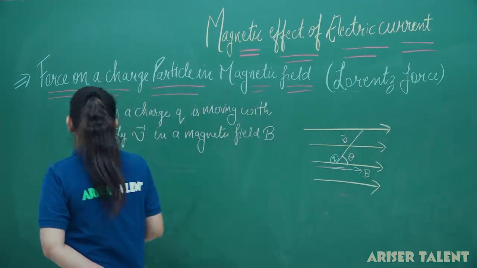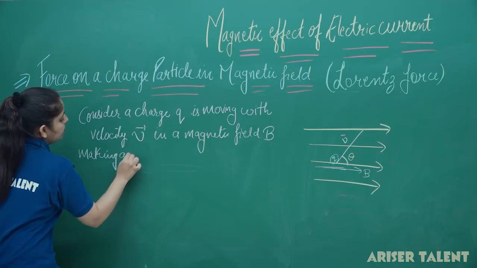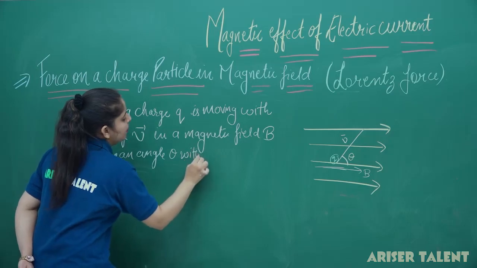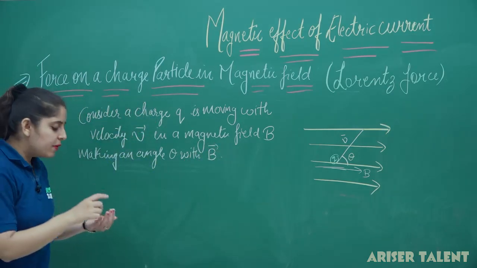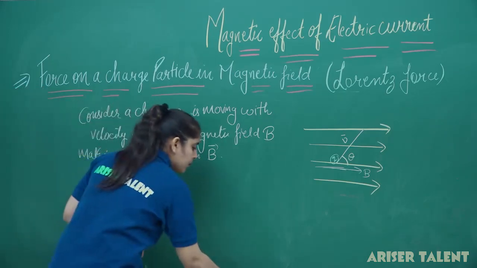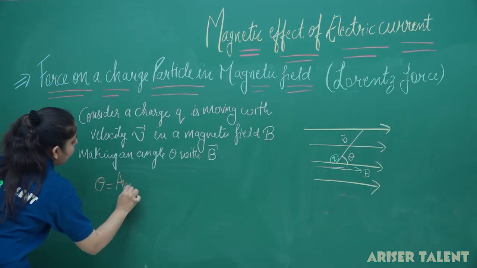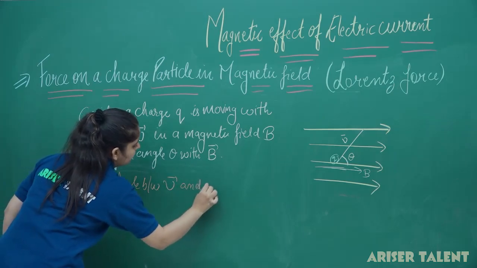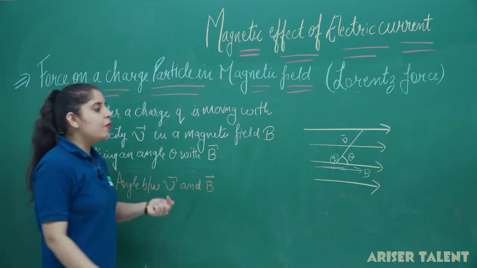This is B. Making an angle theta with B. It means theta will be the angle between V and B. So I can also write here that this theta will be the angle between V and B. So this is what we have taken here.